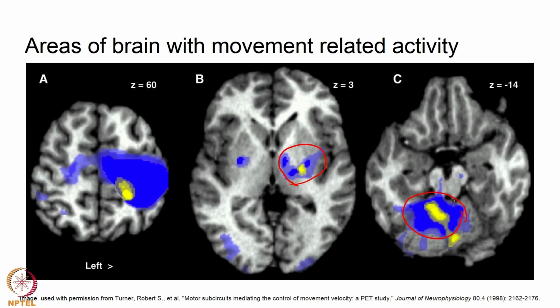Obviously, the cerebellum controls ipsilateral movements, or movements on the same side of the body, whereas the motor cortex controls movements on the other side of the body. The basal ganglia also seem to control, at least from this data, mainly movement on the contralateral side, but also note that there is some ipsilateral activity.